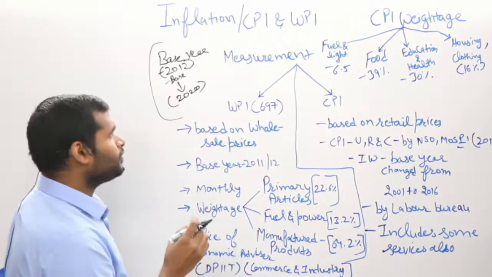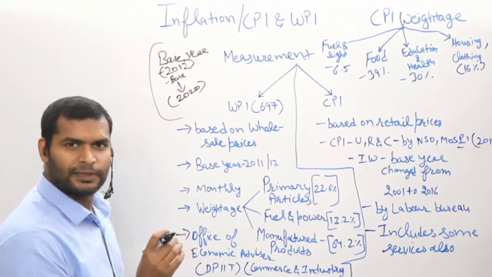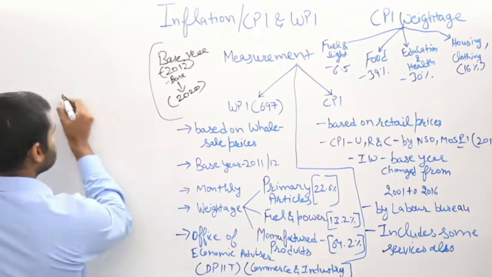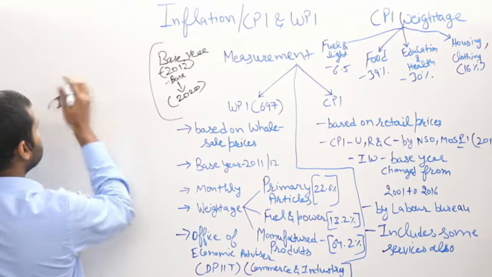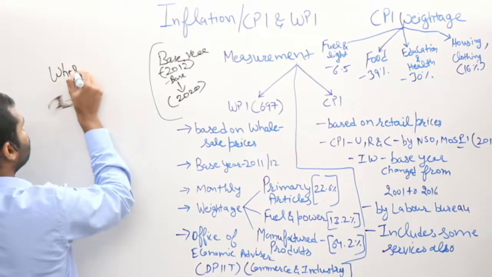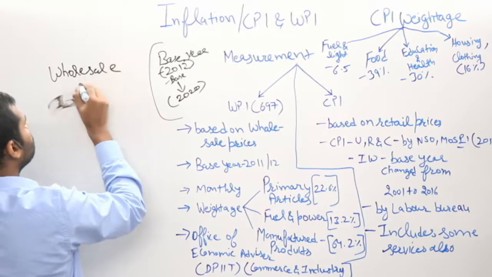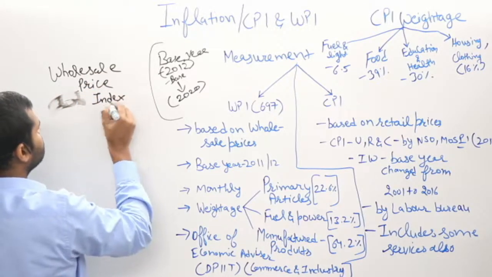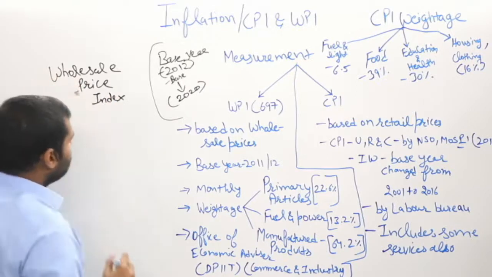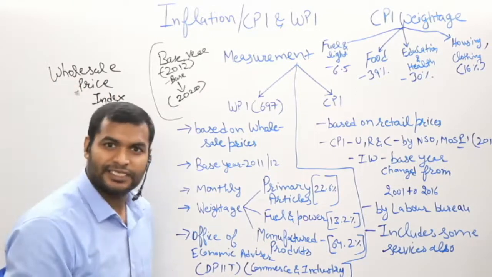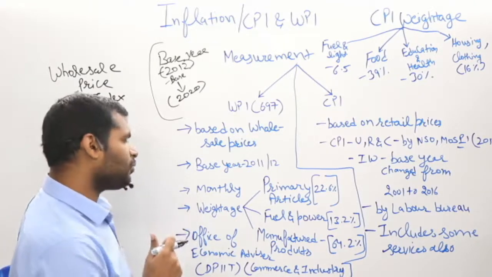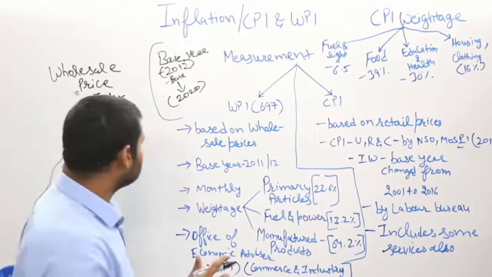So in India, we have two indexes for the measurement of inflation. First is the wholesale price index. Under the wholesale price index, there are 697 commodities, and these 697 commodities include not only the primary articles,